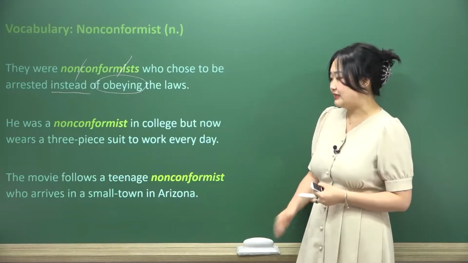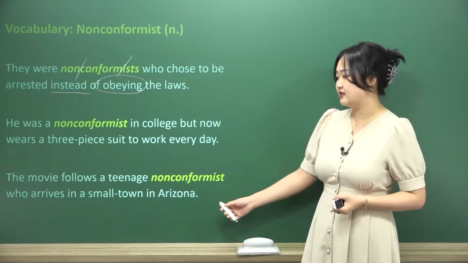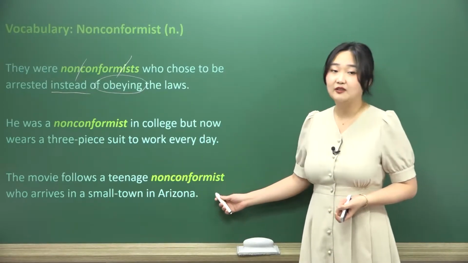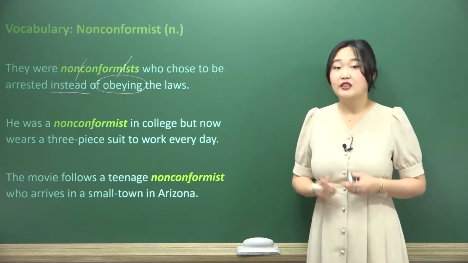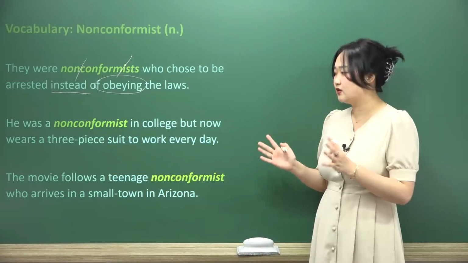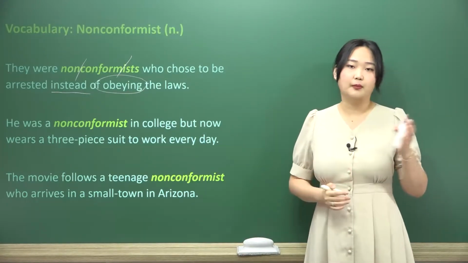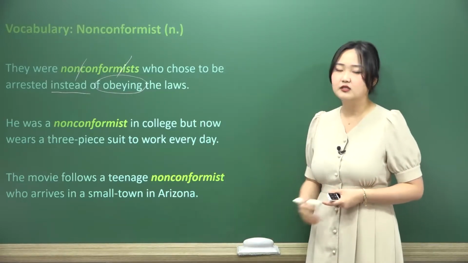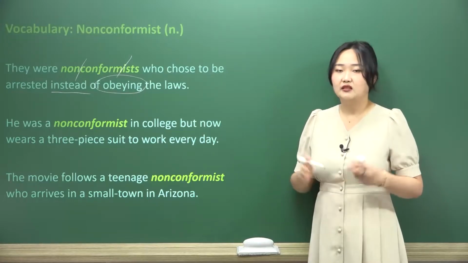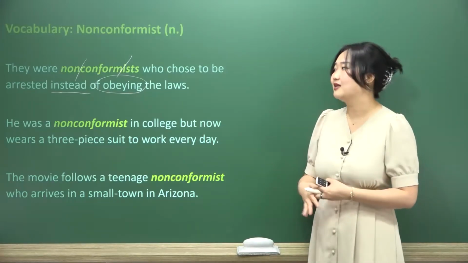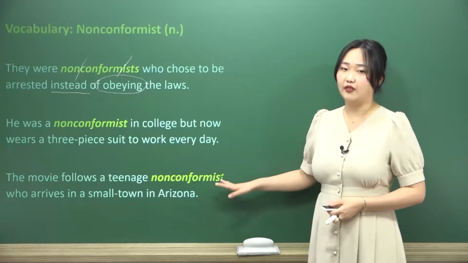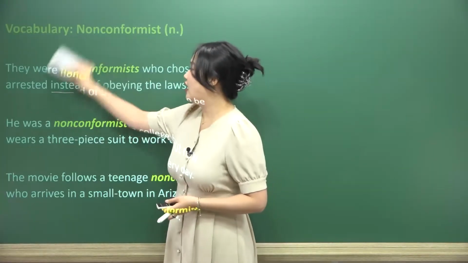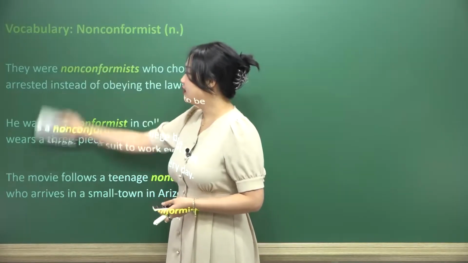The movie follows a teenager nonconformist who arrives in a small town in Arizona. This movie's following some kid who doesn't want to be labeled as the same as the cliques or the popular girls, the popular boys, the jocks, whatever. This teenager doesn't want to be involved in any of that. They would much rather be on their own, and they see themselves as on their own. They don't conform to any kind of genre, any kind of clique, grouping, anything like that.